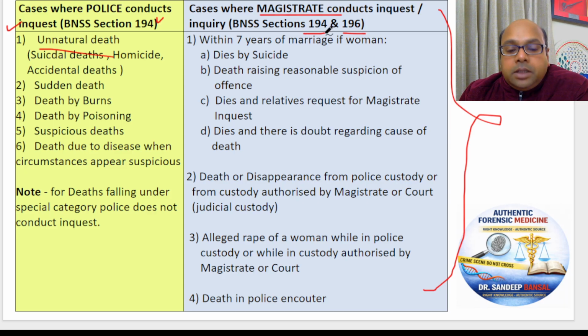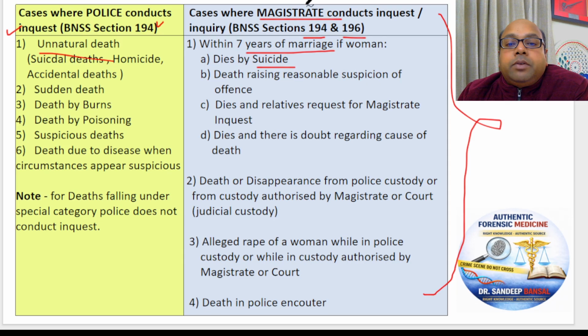So these conditions are: if a married woman dies within 7 years of marriage. Now, any one of the 4 conditions is enough. If she dies by suicide, if there is an allegation that the lady has committed suicide, and she was married within 7 years of marriage, it will be a case of magistrate inquest. The magistrate will inquire into this case.